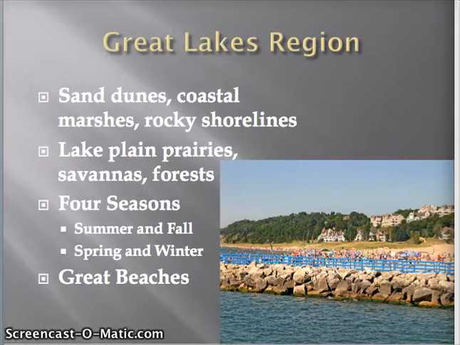The Great Lakes region has many different types of ecosystems. There are the Great Lakes for one. Others include sand dunes, coastal marshes, rocky shorelines, lake plain prairies, and savannas, and one of the biggest amongst this region are forests. The Great Lakes region experiences four separate seasons: summer, fall, spring, and winter, which makes an animal have to adapt to the fast changes that occur in their ecosystem.